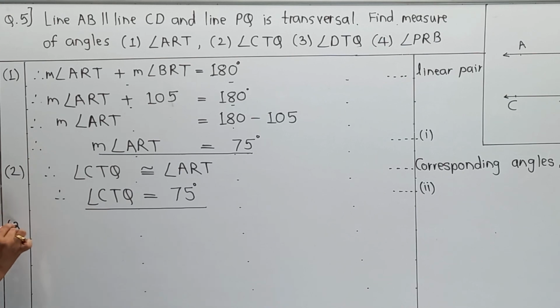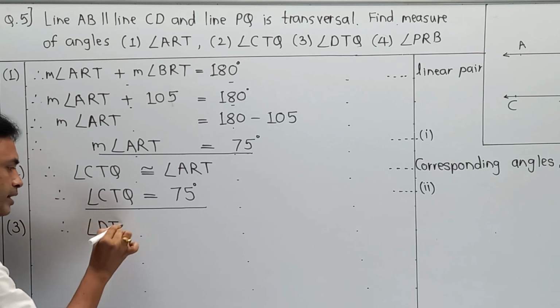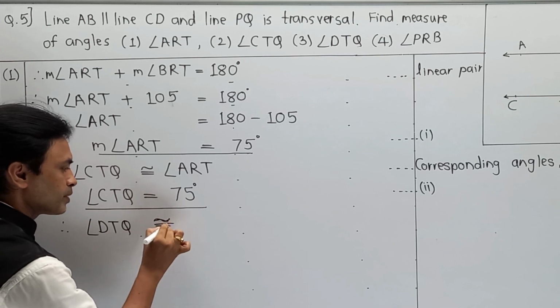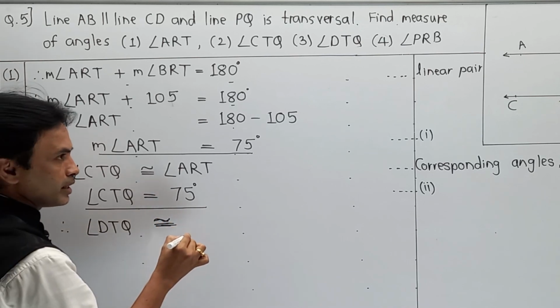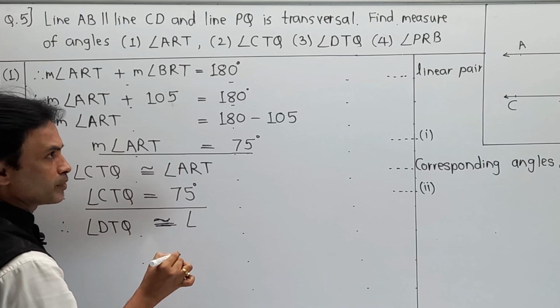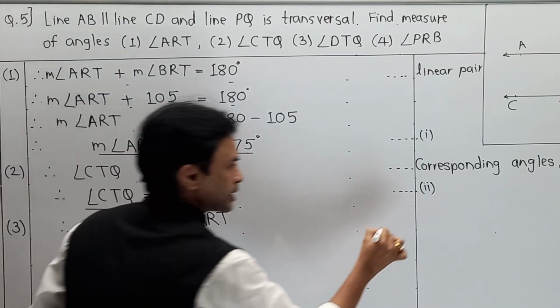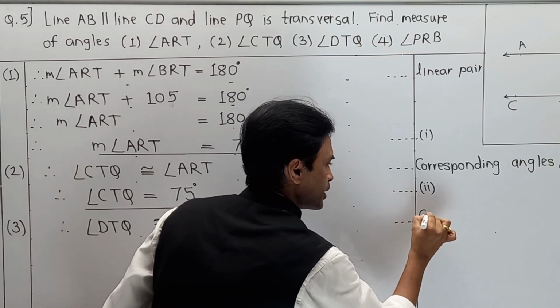So third, angle DTQ. Angle DTQ is congruent with BRT, and the reason becomes corresponding angles.